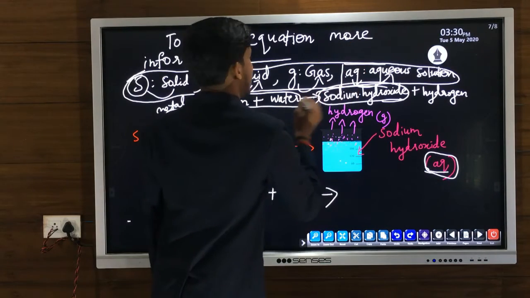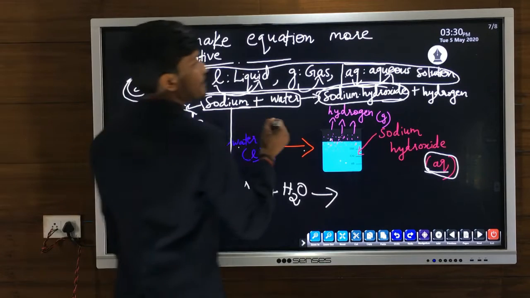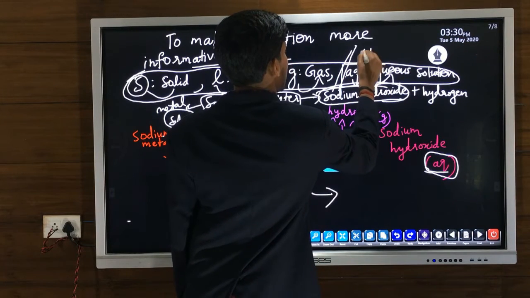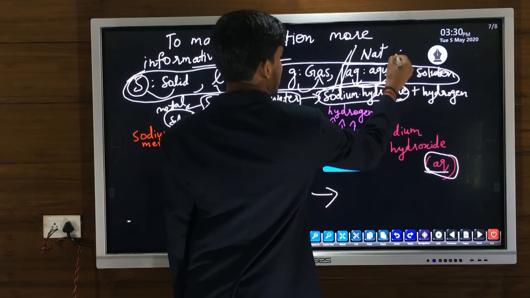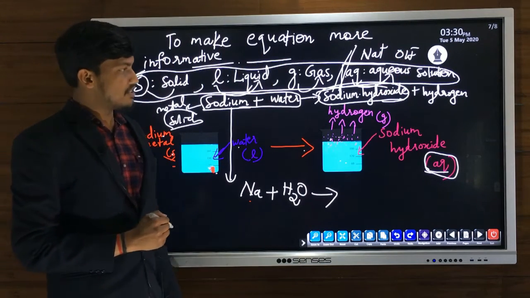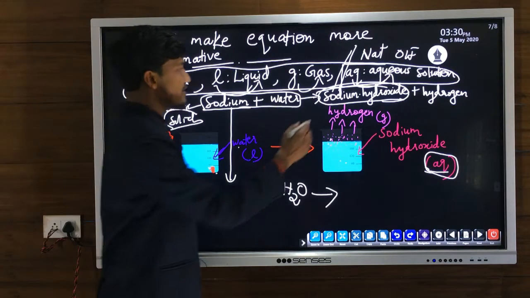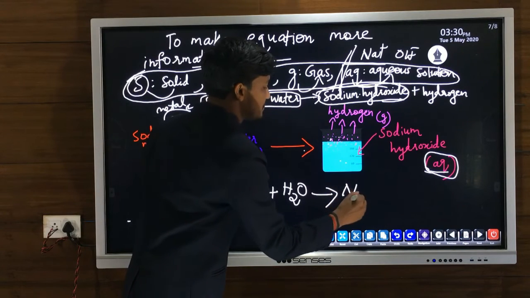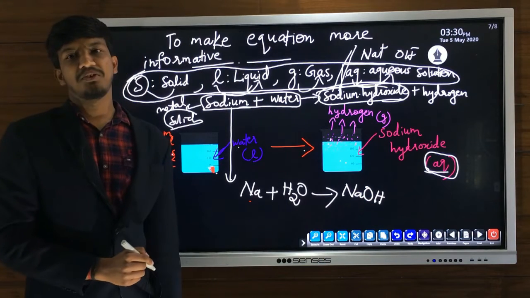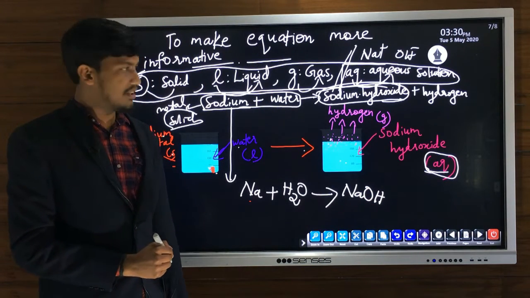Sodium Na+ and hydroxide OH-. Write the charges and valencies, exchange the valencies, and we will get NaOH. So the chemical formula of sodium hydroxide is NaOH.